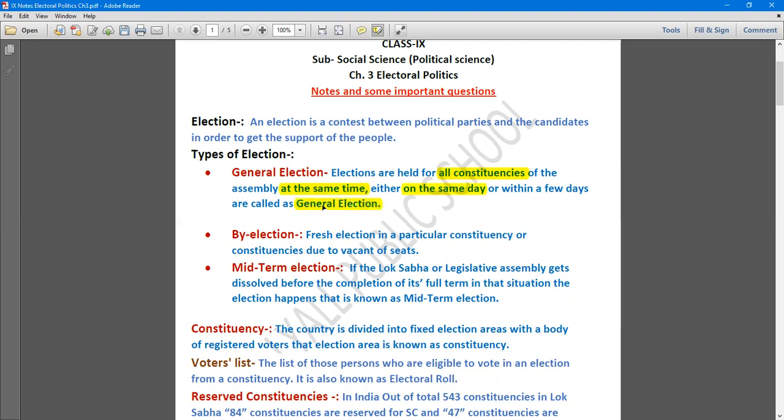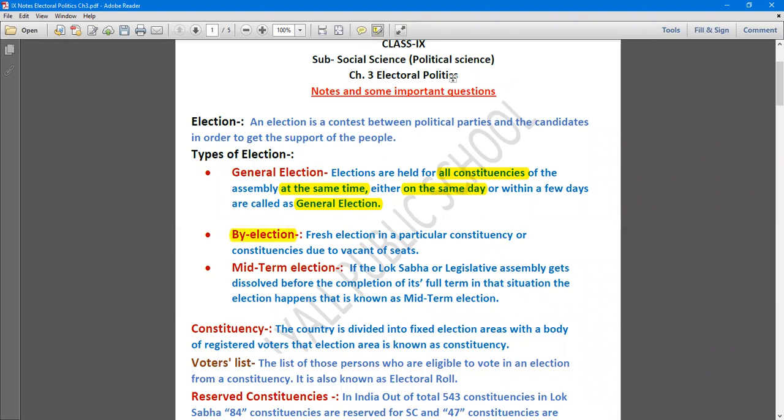So at a regular interval, when elections are held for all the constituencies combined, those elections are known as general elections. Simple. Now, second, by-election. What do you mean by by-election? Fresh election in a particular constituency or constituencies due to vacancy of seats.